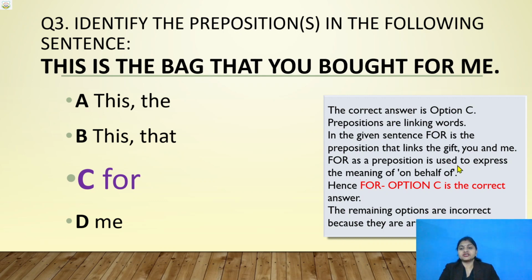For as a preposition is used to express the meaning on behalf of, hence for option C is the correct answer. The remaining options are incorrect because they are articles and pronouns. This and that. What is this? This is your pronoun. The is your article. This and that is your pronouns. So, me is also your pronoun.